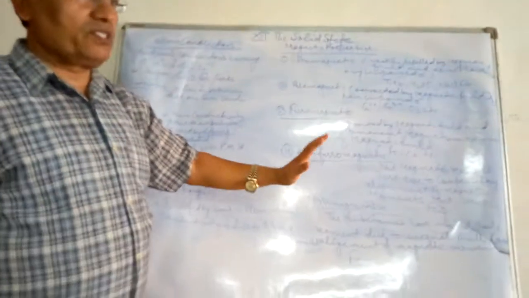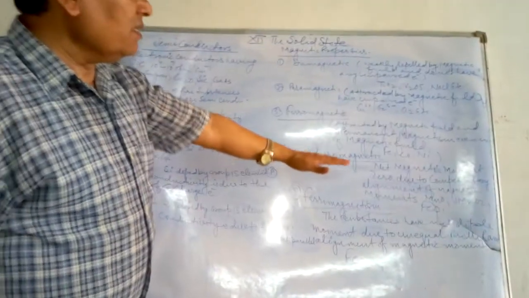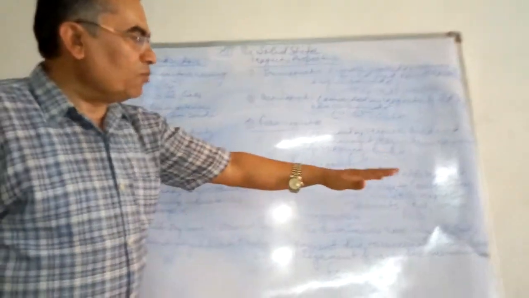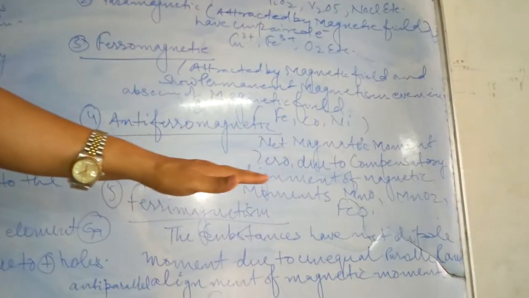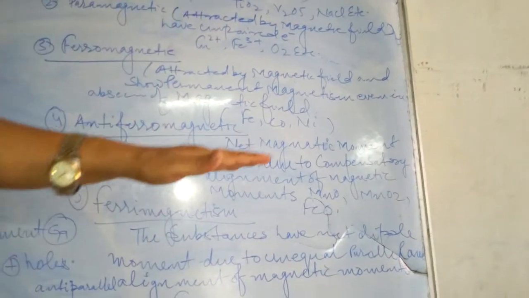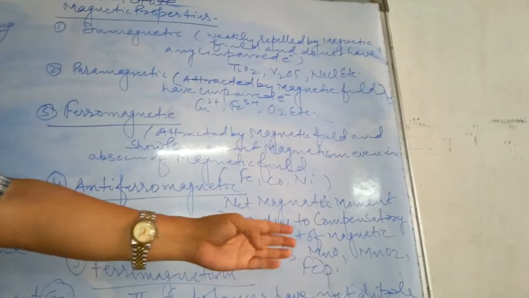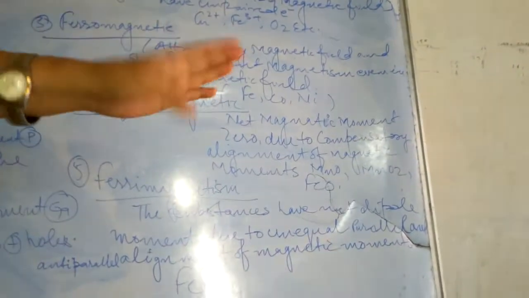Now the fourth one is antiferromagnetic substances. In antiferromagnetic substances, the net magnetic moment is zero due to compensatory alignment of magnetic moments. Very common examples: manganese oxide, manganese dioxide, and ferrous oxide. These substances are considered to be antiferromagnetic substances.